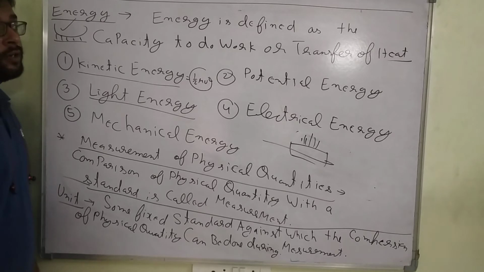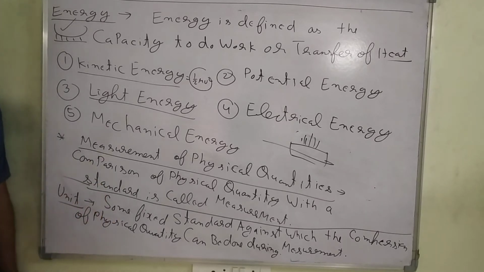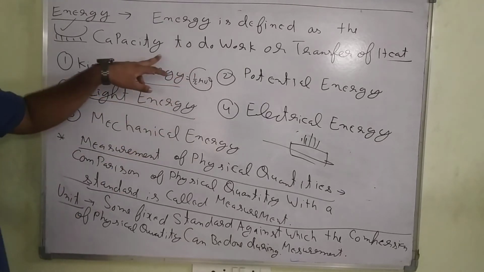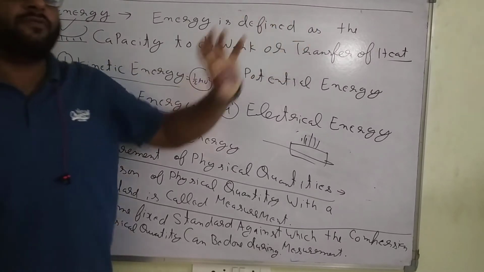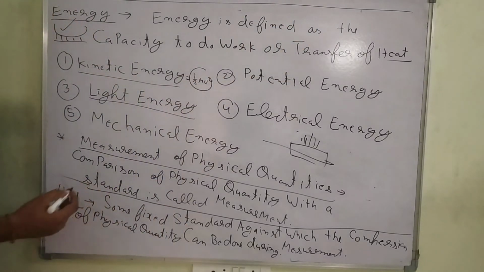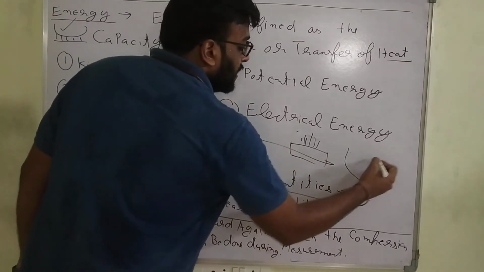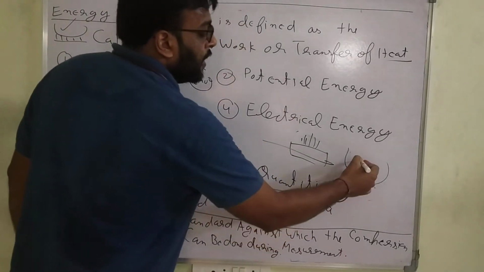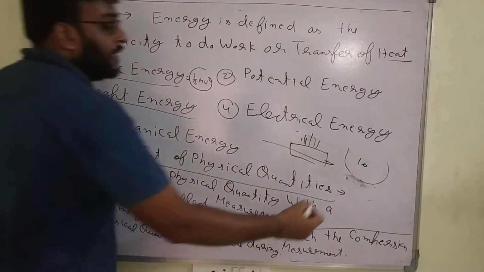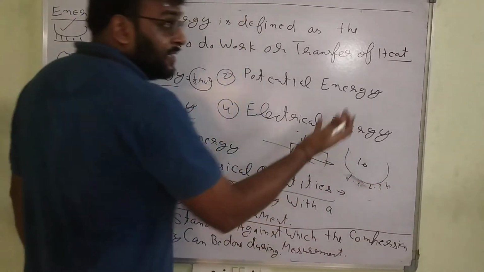In your first 11th lecture, the first book is over there. Thermodynamics. Energy can transform from one form to another in the form of heat. What is energy? Define it as the capacity to work or a transfer of heat. Suppose in the starting I am taking this container and giving it heat. Its temperature is, suppose, 10 degrees Celsius. I am giving the energy, not heat.